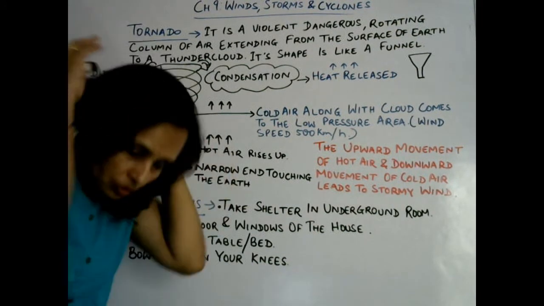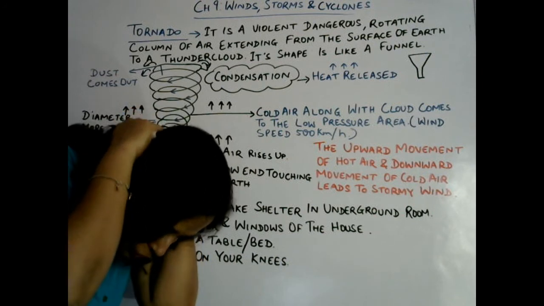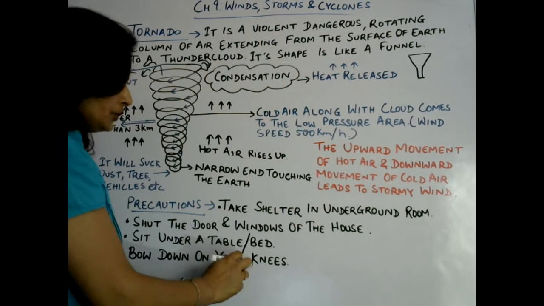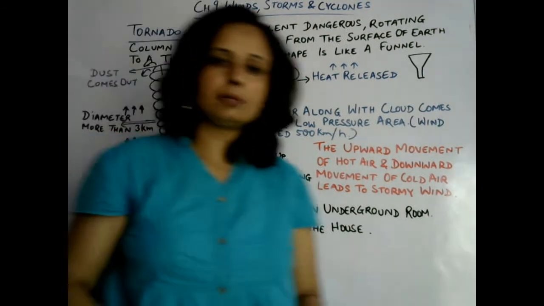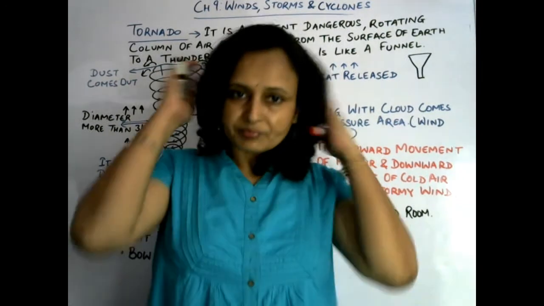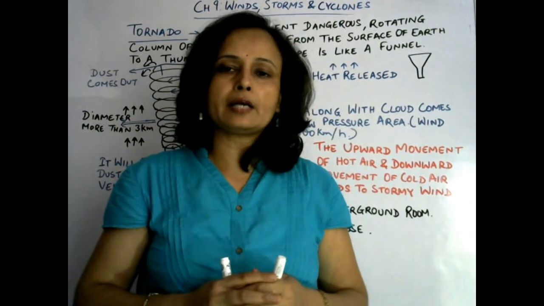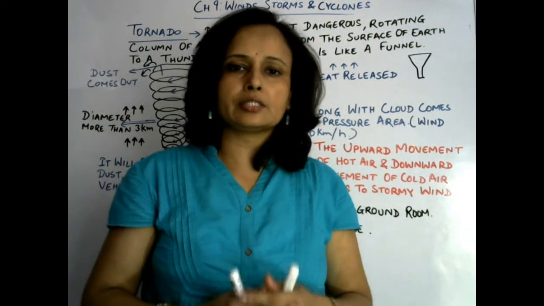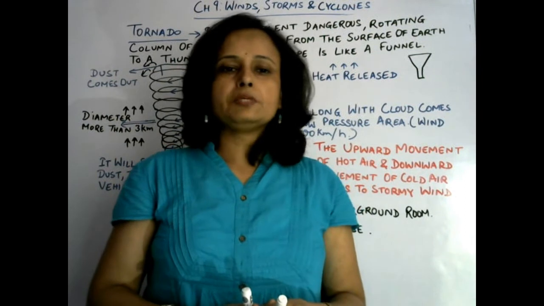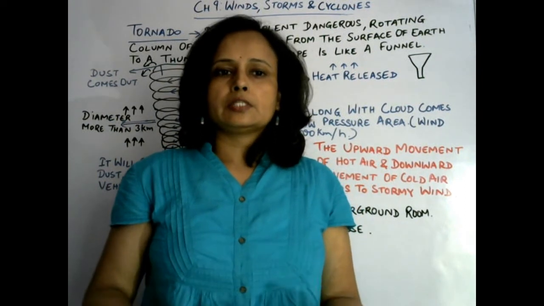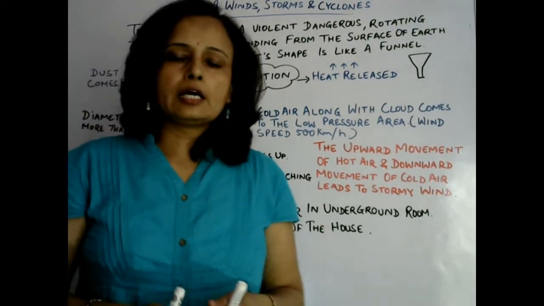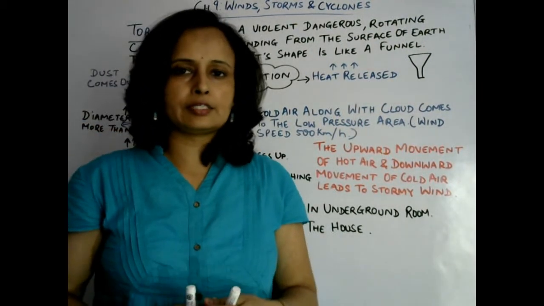When you sit, your head should be down like this. This posture is called go down on your knees, and sit touching your knees. By doing this we can protect our head. Head is the most important part of our body. We can save it and keep it safe in this way. So basically tornado is a high speed wind, and it is accompanied with heavy clouds and dust storms as well.